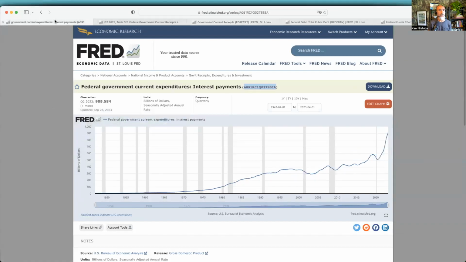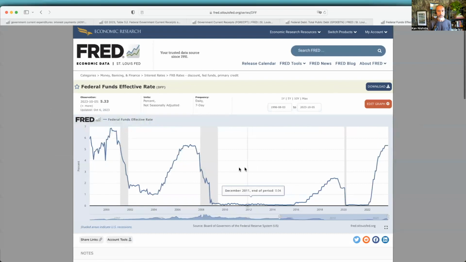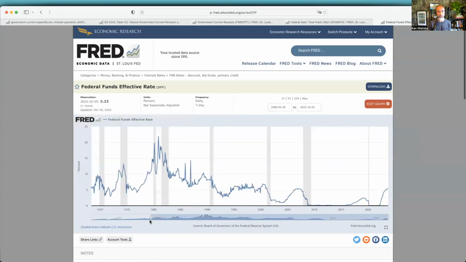Oh, here it is. So this is the current level. But in the 70s and 80s, we had way higher, like 10%, 15%, 20%.